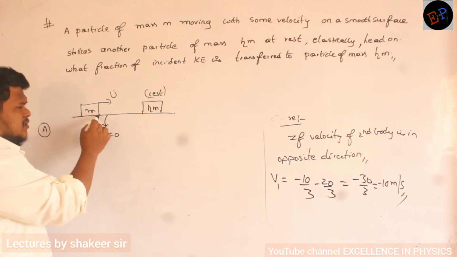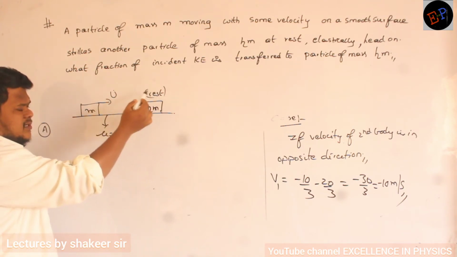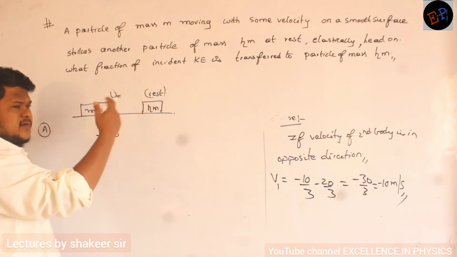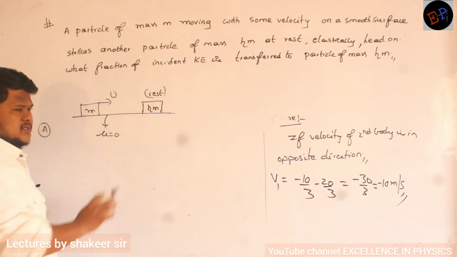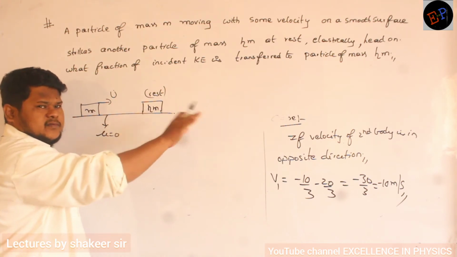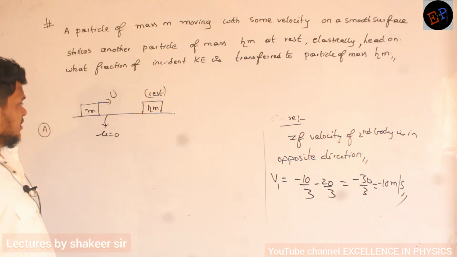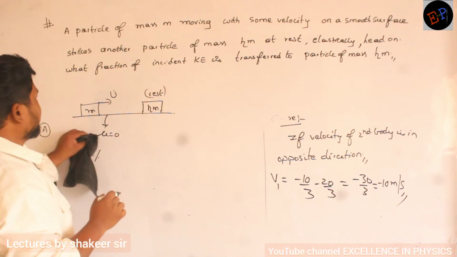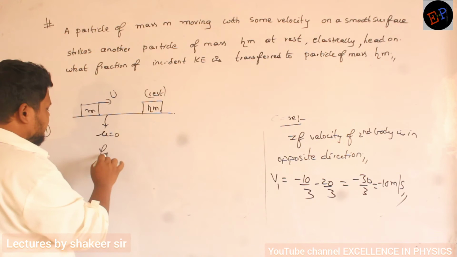See, if this particle goes and strikes this particle, definitely this particle also will set into motion, no? Unless it is a very, very big particle, it will be in rest position. But in general conditions, definitely this body also will move in forward direction. So what is meant by fraction of kinetic energy transferred?